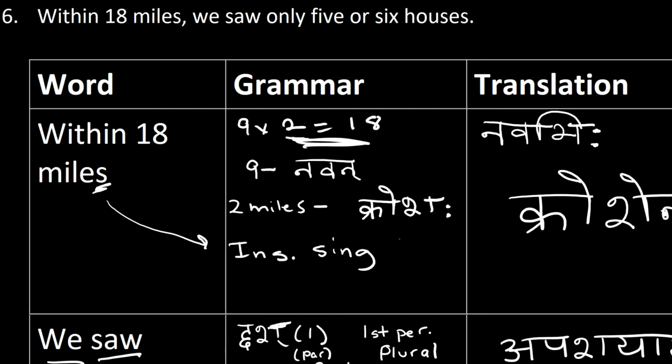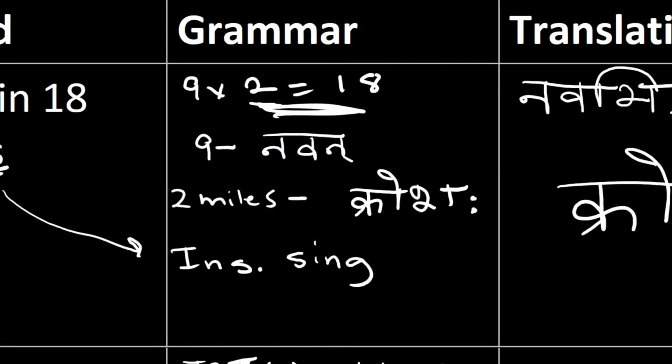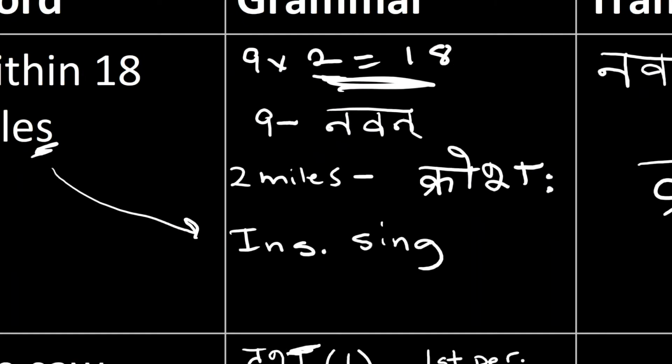9 times 2 equals 18. So 9 is navan. And then 2 miles is kroshaha.